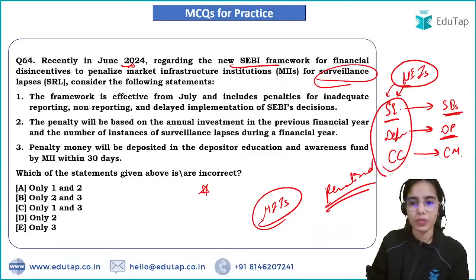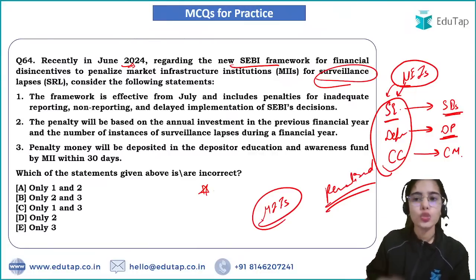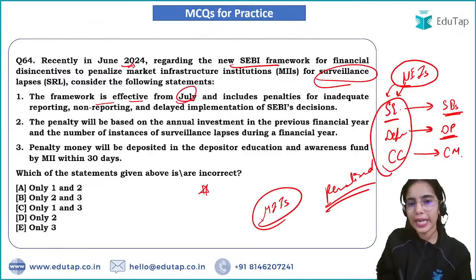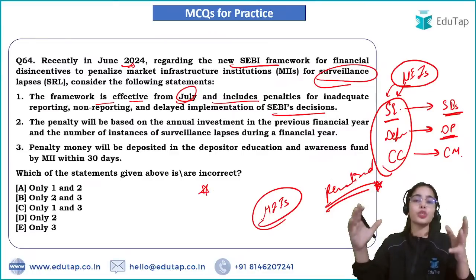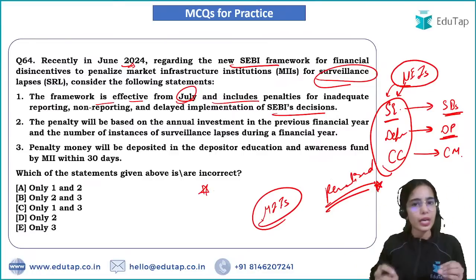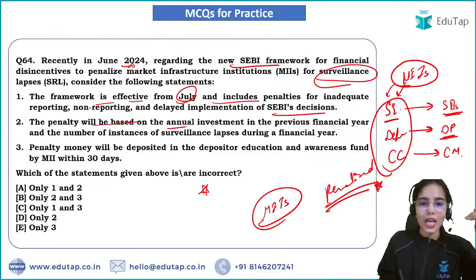So they have the power, and if they commit any surveillance lapses, they have to bear the brunt, the penalization also. The framework is effective from July and includes penalties for inadequate reporting, non-reporting, and delayed implementation of SEBI's decisions, because they are the market infrastructure institutions. They are handling the whole of the financial market, so they should not commit any lapses. The penalty will be based on the annual turnover or annual revenue.